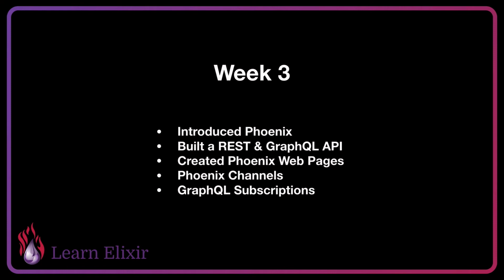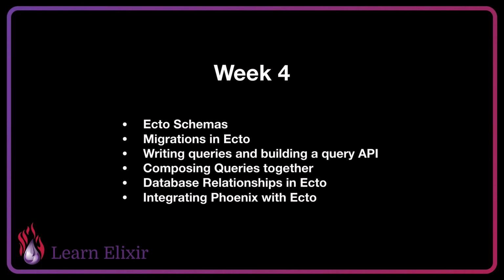In week 4, we learned about Ecto schemas and how we can create migrations in Ecto, as well as write and build queries with the API. We also talked about how we can compose those queries together and how to set up database relationships such as belongs to, has one, and has many inside of Ecto's DSL language. Lastly, we talked about integrating Phoenix with Ecto so that we can use a database to persist the information of our application.